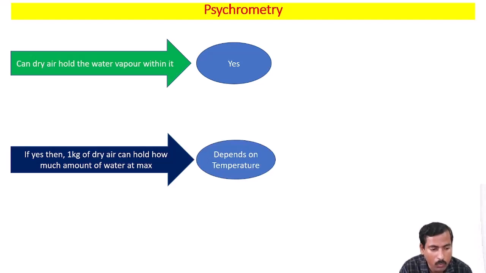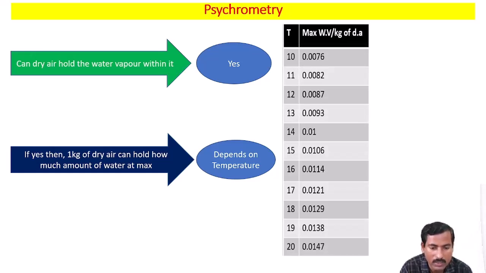It means the question which we asked is an incomplete question, because you won't get a specific answer, since the answer depends upon the temperature. Okay, let's move to that. This is the table that I am going to refer to in order to deal with so many definitions, to make some of the terminologies of psychrometry crystal clear.